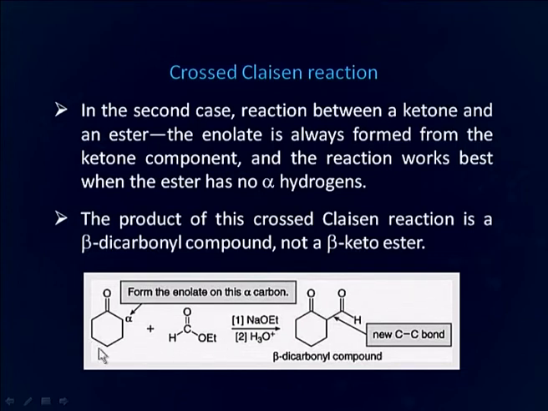As you can see in this example, this is a ketone, cyclohexanone. It is reacting with the ester ethyl formate, which does not have any alpha hydrogen. Ketone does have alpha hydrogen, so this produces the carbanion, and that is why the product formed is a beta dicarbonyl compound, not a beta keto ester.